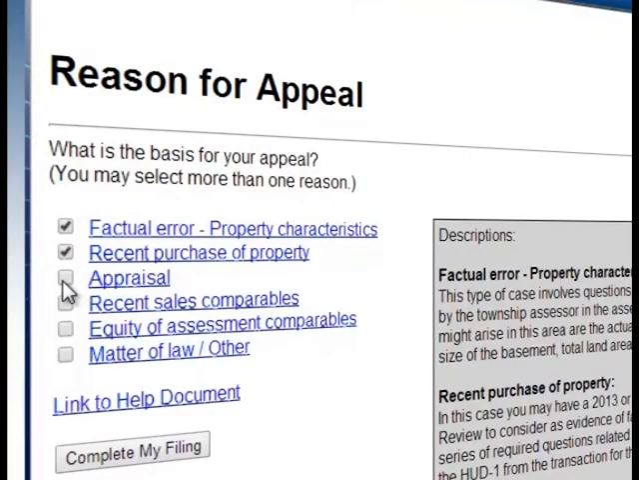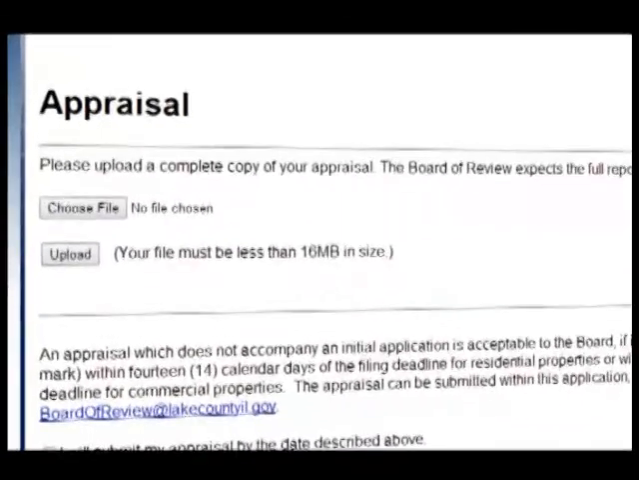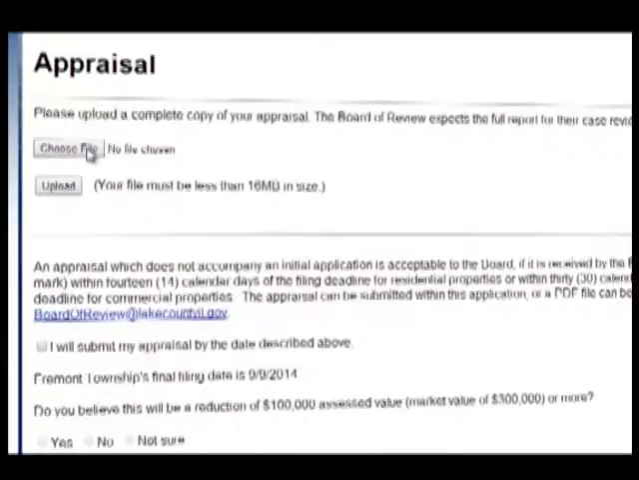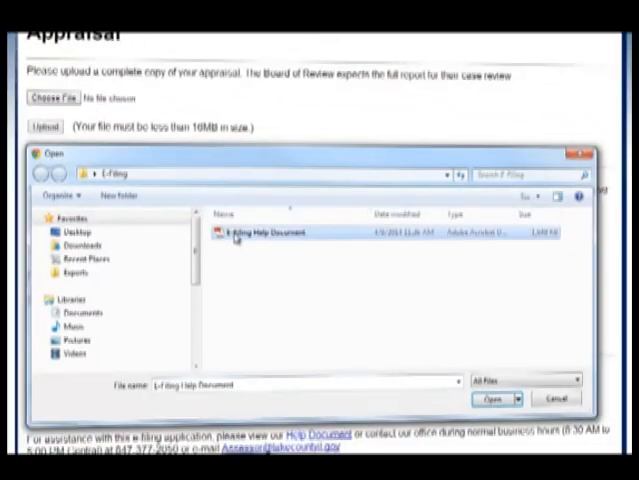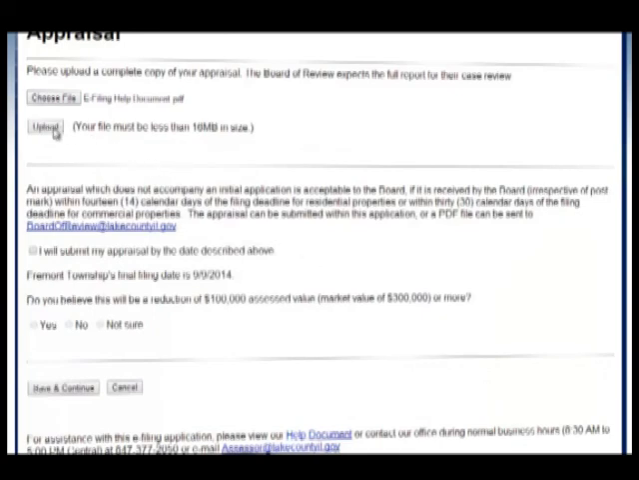The next reason for appeal would be your appraisal. This is probably one of the most simplest reasons to use. If you have your appraisal saved electronically, you can actually upload it straight to the online filing system. Once you've uploaded your document, you should get a message, file uploaded successfully.